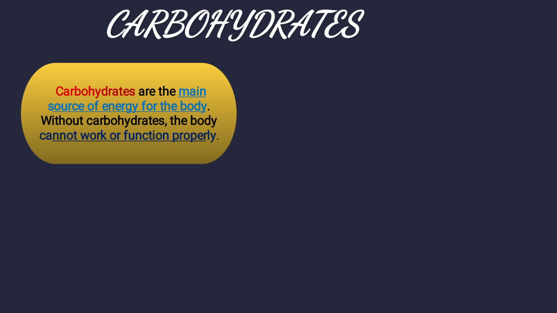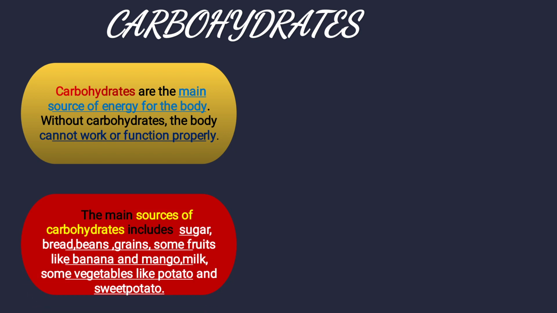Next, one by one we will discuss various nutrients. Number 1 is carbohydrates. Carbohydrates are the main source of energy for the body. Without carbohydrates, the body cannot work or function properly. Daily we are doing work, and for work we need energy. From where will we get energy? From the nutrients. Which nutrient? We'll get the energy from carbohydrate rich food.